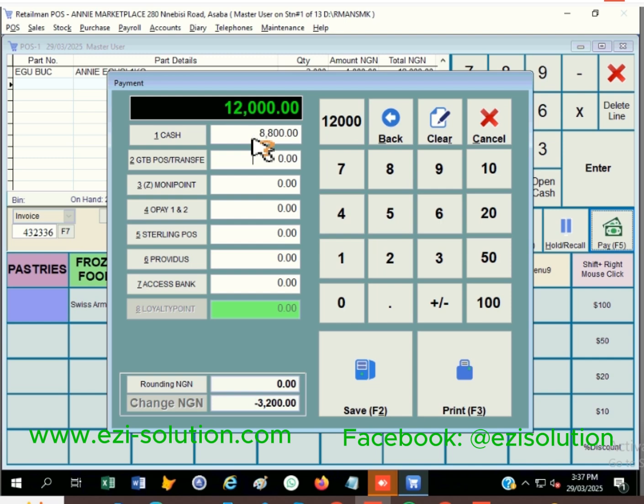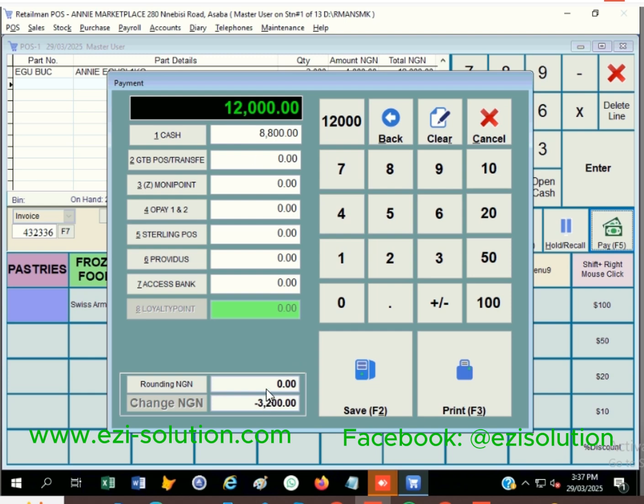If we pay this 8,800 cash, what will happen now? It will go and replace the minus 8,800. Are you getting me? Now, when you go to that minus 8,800, which is the return, remove the 8,800. This one will go and replace it. The cash of that person will balance back again. So however the person is paying this balance, he can pay it.